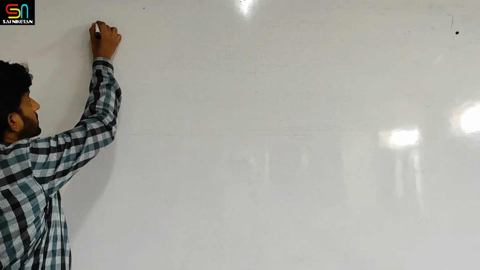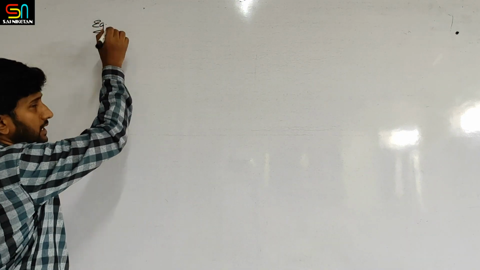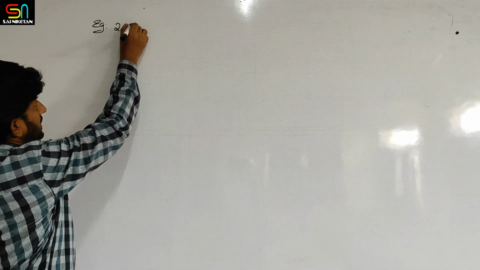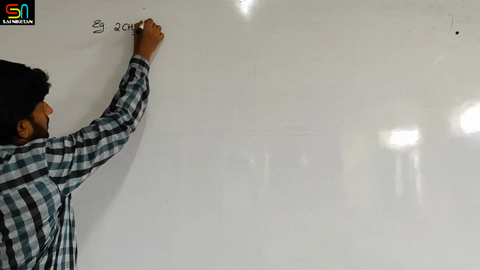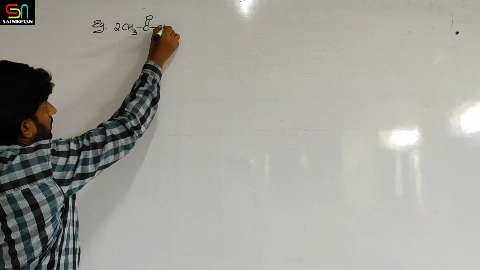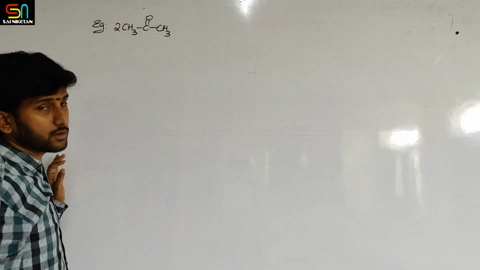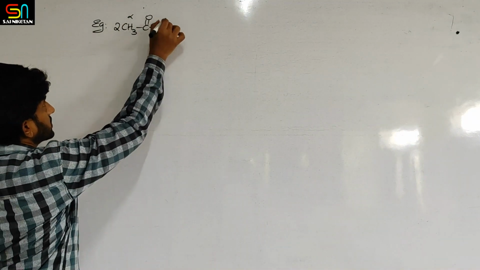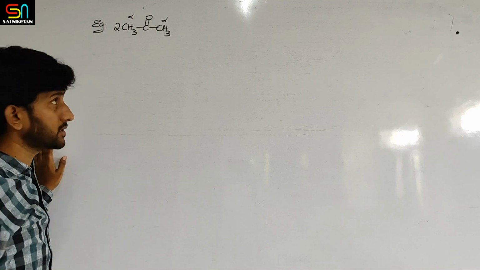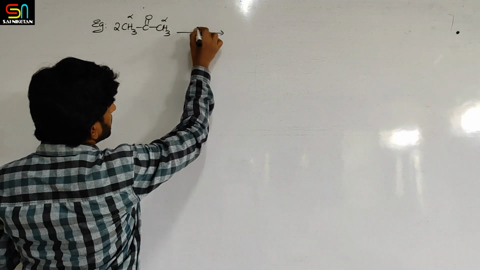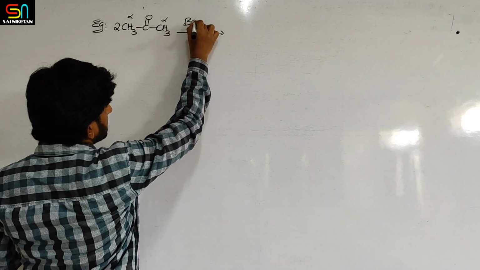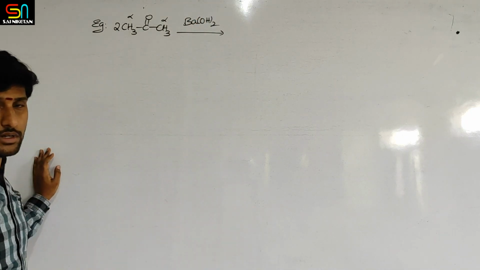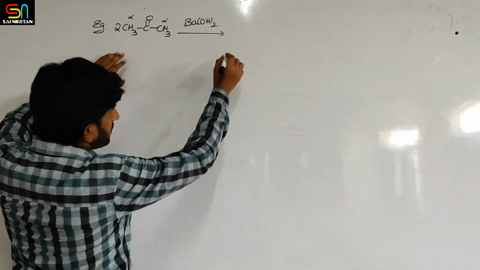Okay, so next example I would like to take one ketone. So let us take acetone. So in acetone also alpha hydrogens are present. So in the presence of dilute base, like for example, I would like to take barium hydroxide. It is also dilute base, right? So first what will happen?